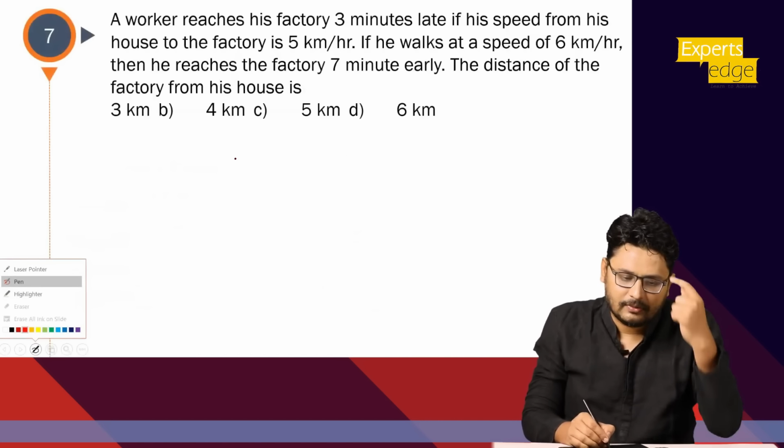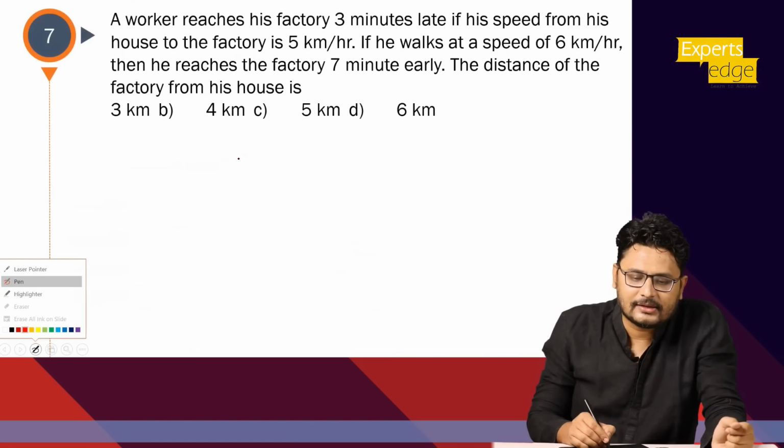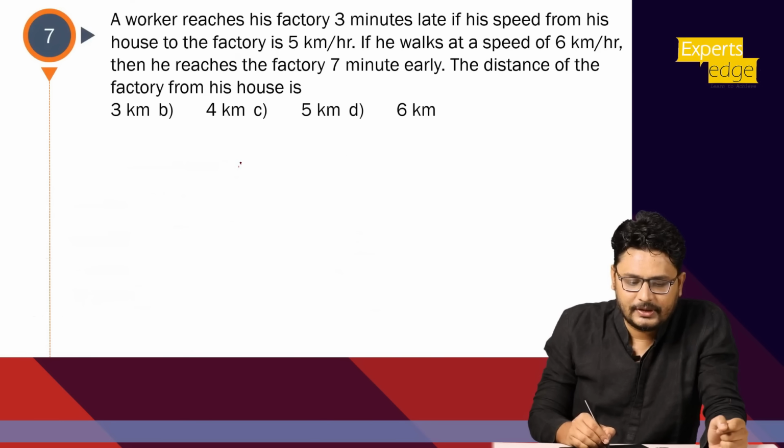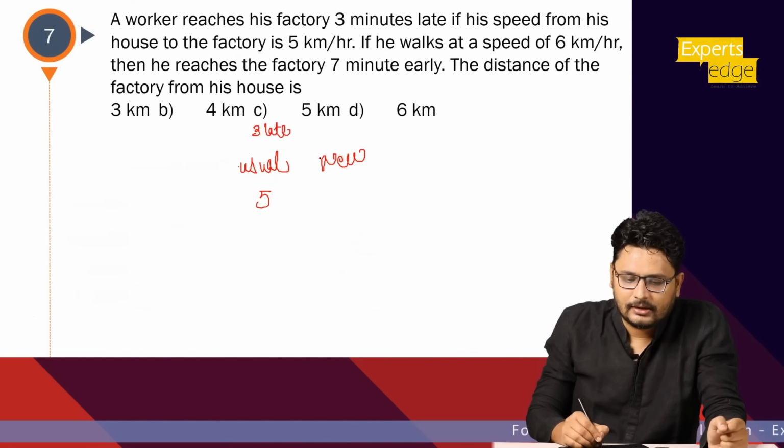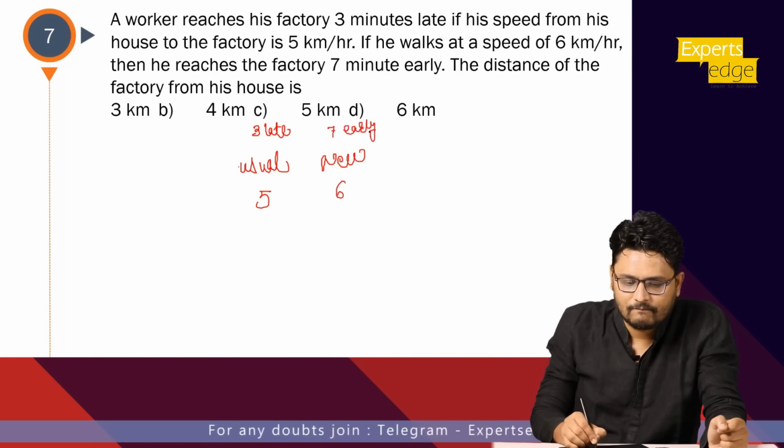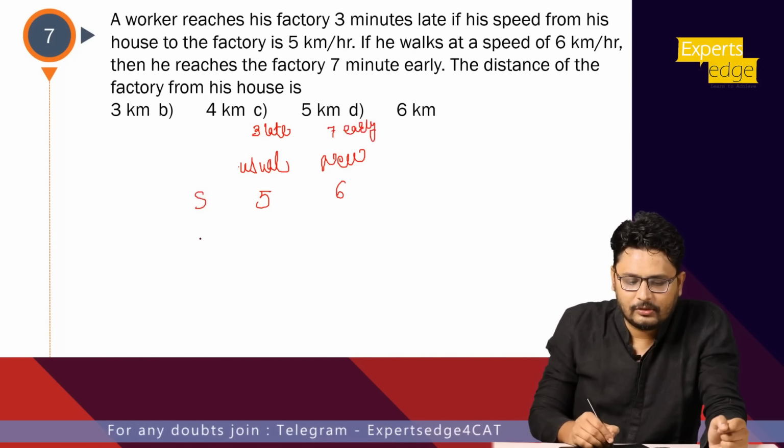Now a worker reaches his factory 3 minutes late if his speed is 5 km per hour. So let's say speed usual and let's say the new one, whatever it is. ठीक है, अगर मेरी 5 की स्पीड रही तो he is 3 minutes late, और अगर उसकी स्पीड 6 की रही तो he is 7 minutes early. There is the ratio of speed. What will be the ratio of time?